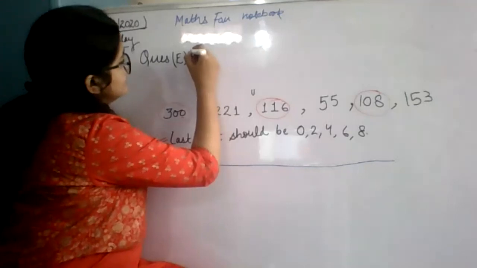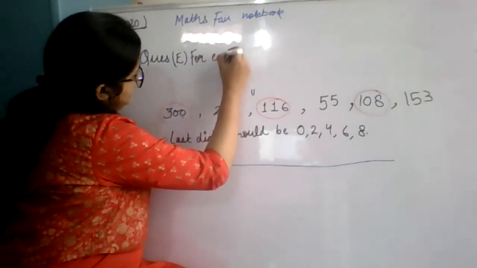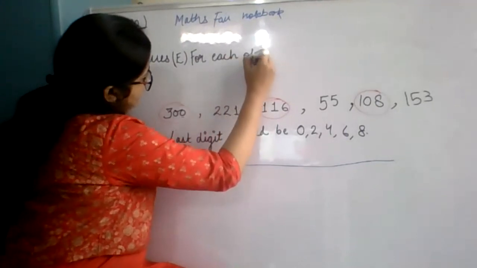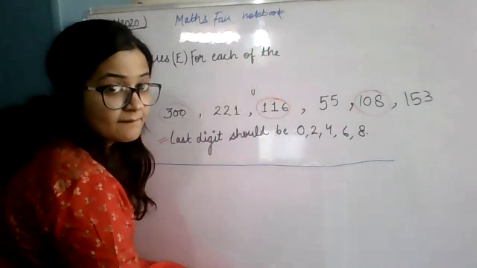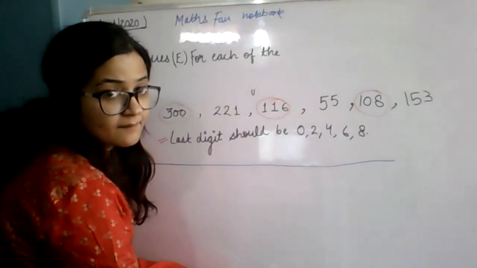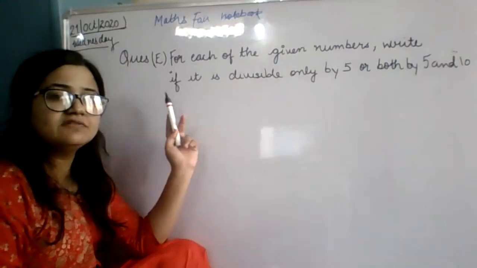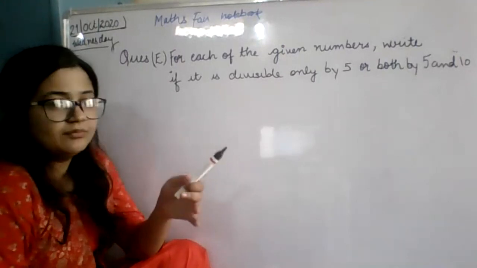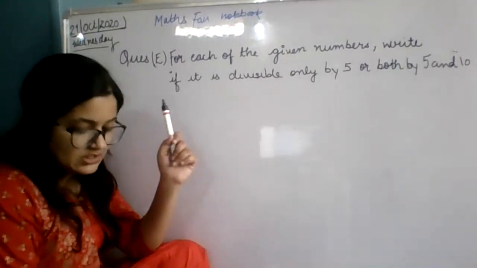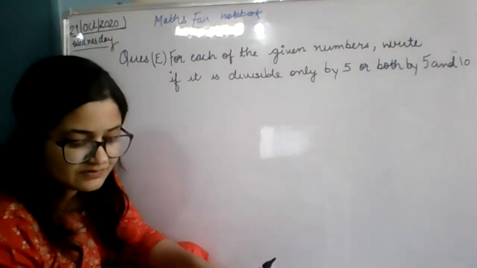For each of the given numbers, write if it is divisible only by 5, or by both 5 and 10, or by none also. It can be possible. So I'm going to give you a few questions. What is the divisibility test of 5? Quickly tell me.